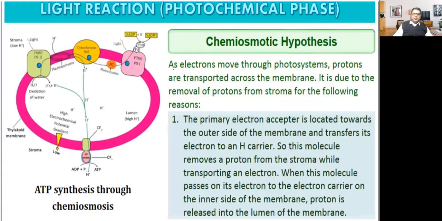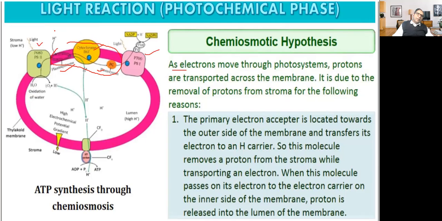Then what happens? As electrons move through photosystem first, there is a photosystem second, and this is photosystem first. They are connected by an electron transport system, which includes plastoquinone, cytochromes, and plastocyanin. These are components of the electron transport system. As electrons move through the photosystem, protons are transported across the membrane.